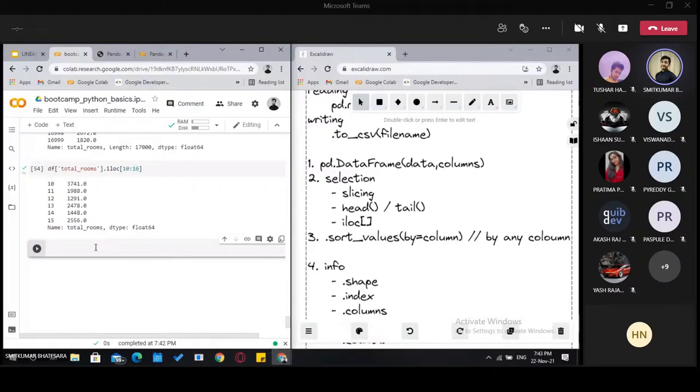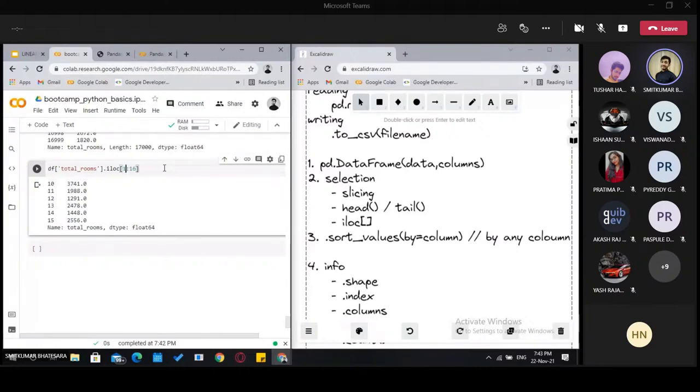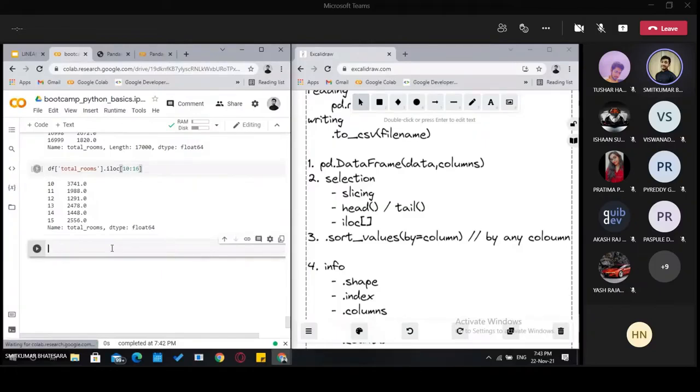If you do not write any number here, what will it do? I think we didn't cover this, or I don't remember. Okay, let's see. If we pass like this, 16, and we do not pass the first value, then it will consider from the starting to the 16th index, and 16 is exclusive, so it will retrieve till 15. We can also try that here as well.